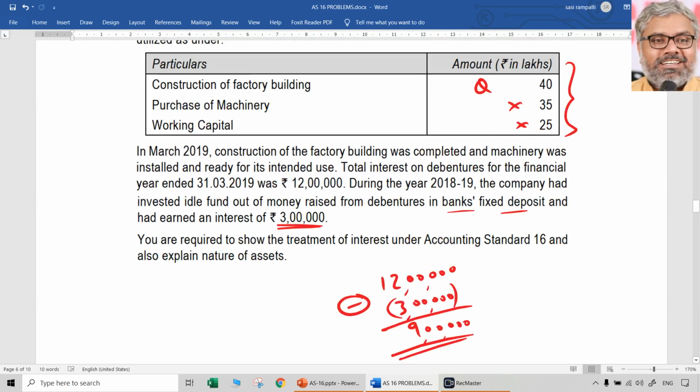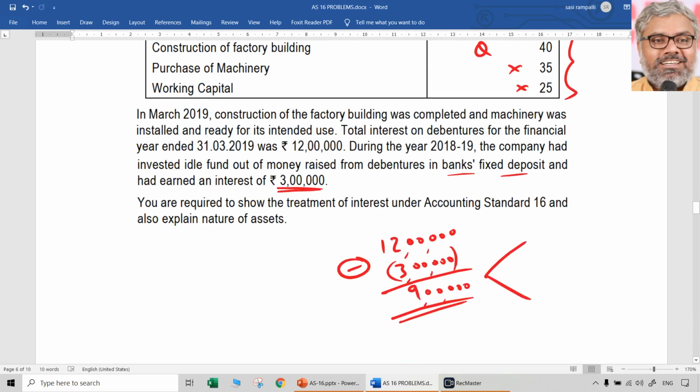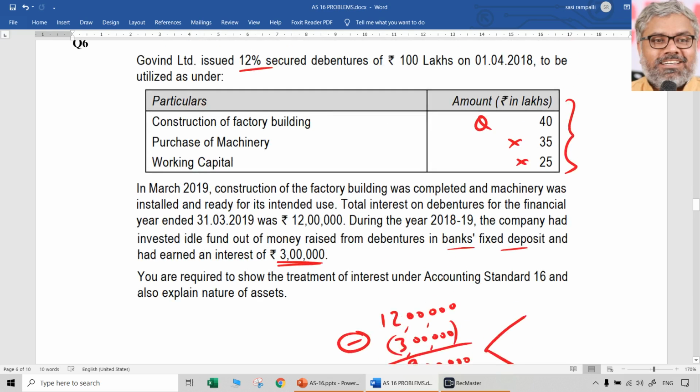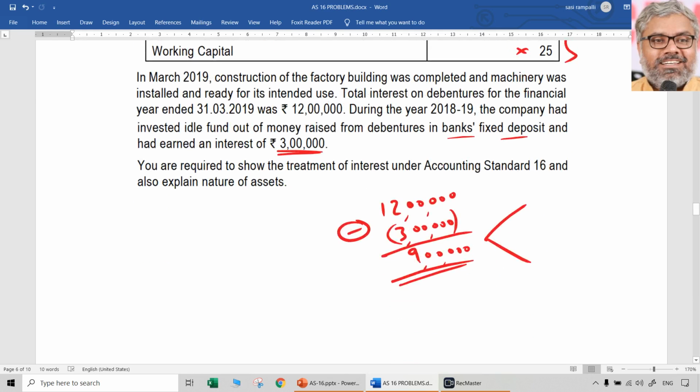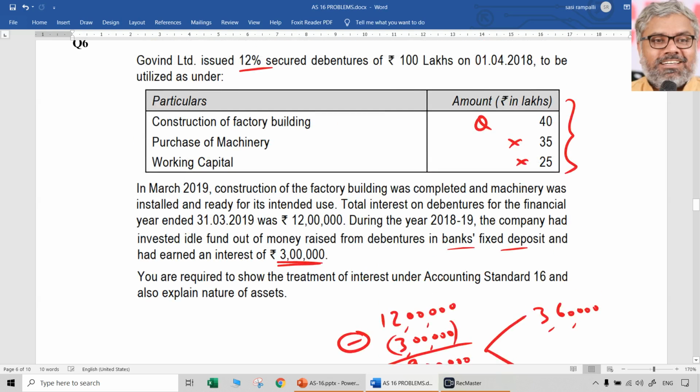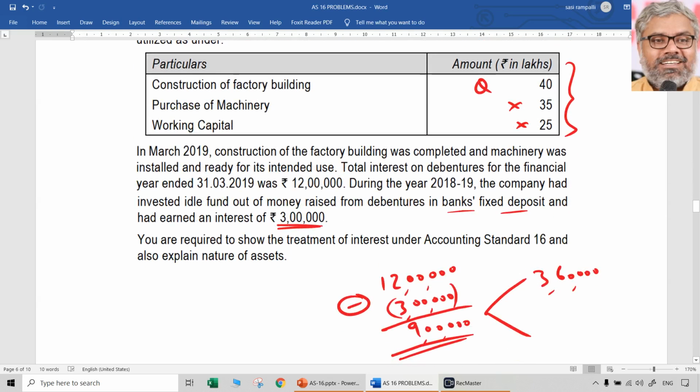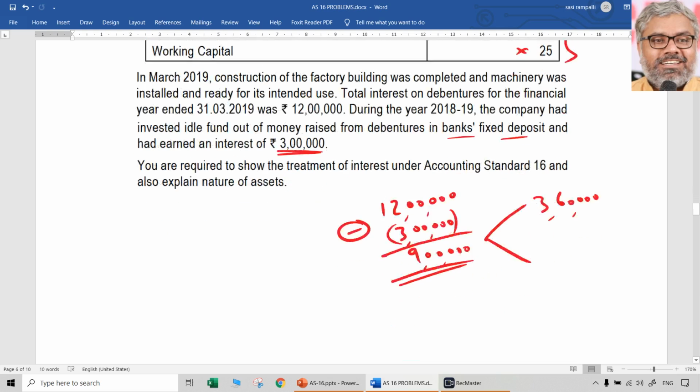And once the 9 lakhs is there, this has to be split into two categories: which is capitalization and which is to be charged to P&L. Simple logic. How much to be capitalized? First of all, 40 plus 35 plus 25 is 100. So 40% to be capitalized. So 9 lakhs into 40% capitalized means 3,60,000 should be capitalized, because factory building construction was a qualifying asset, which was 40 lakhs out of 100 lakhs, that is 40%. So 40% of 9 lakhs is 3,60,000. So naturally, the remaining amount, 5,40,000, should be charged to P&L account.